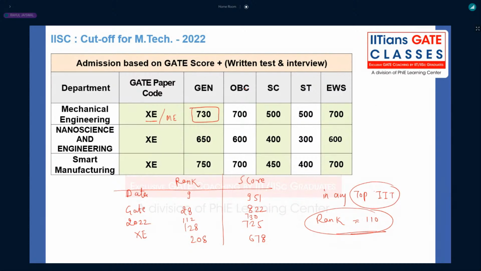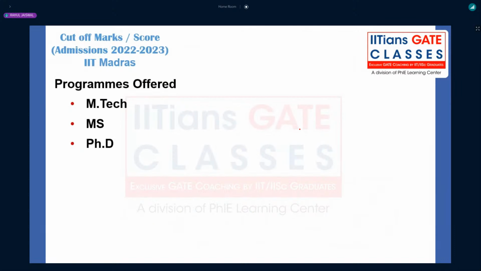Now, the PI paper for the PI has already been discussed, so I have not included it here. You can just go through that particular PI video. Now coming to the IIT Madras programs being offered, you'll have MTech, MS, and PhD. MS is 2.5 to 3 years, right? And MTech will be for 2 years, right?